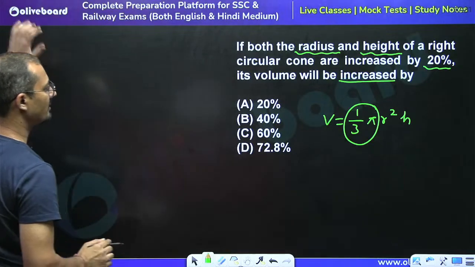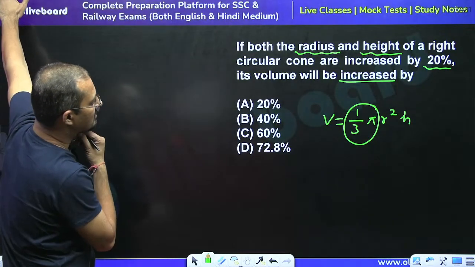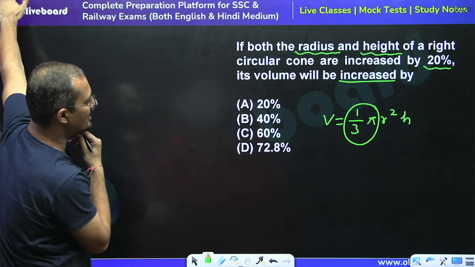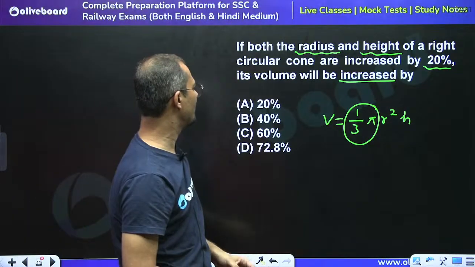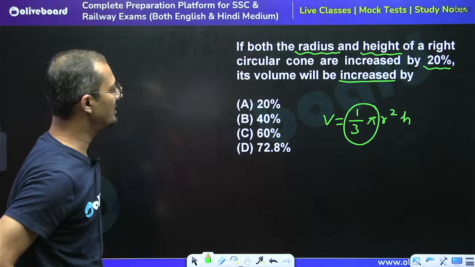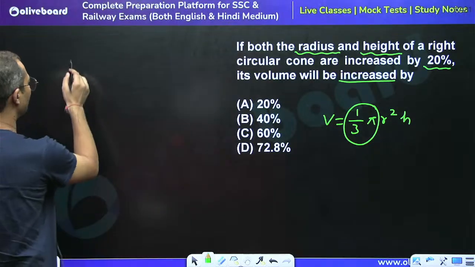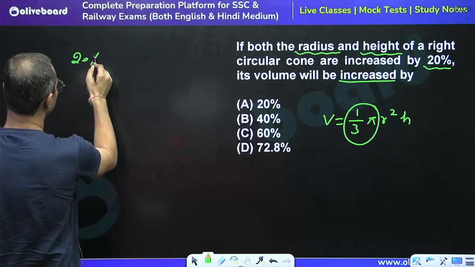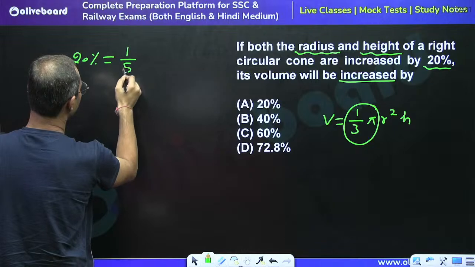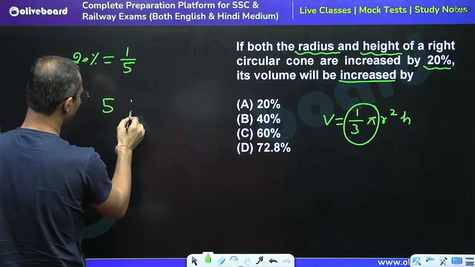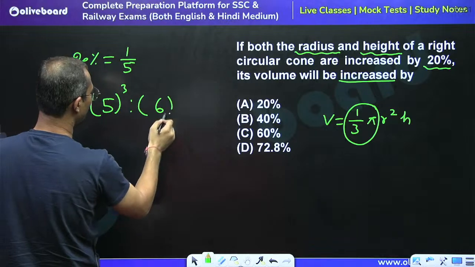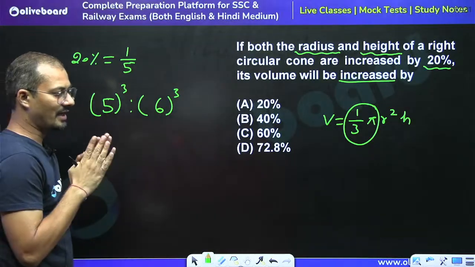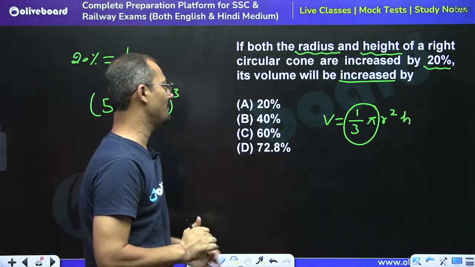See, the radius is increased by 20% and height is also increased by 20%. We can say that 20% is equal to 1 upon 5. So the ratio would be 5:6, and the volume would change in the form of cube, because radius and height both are increased by the same percentage.